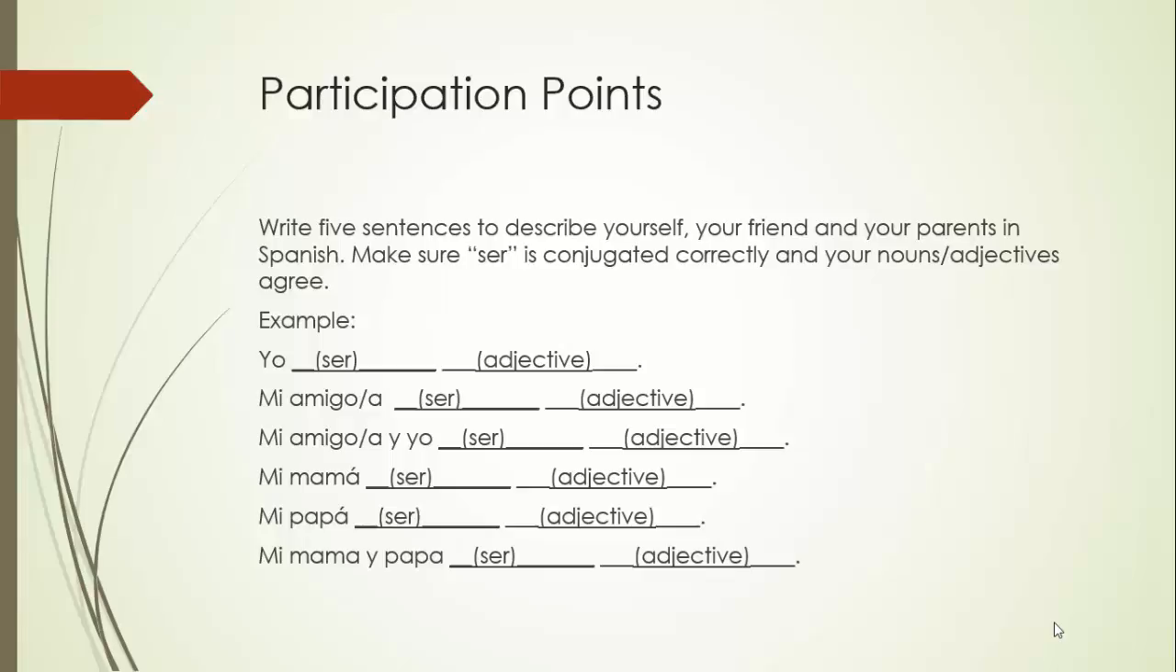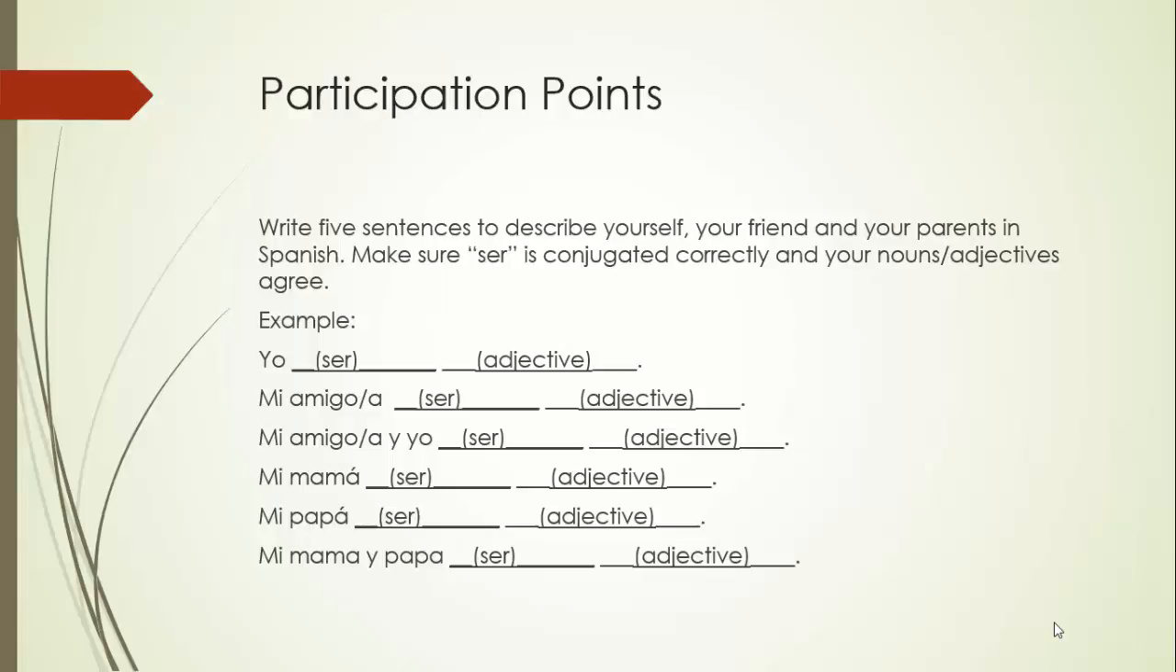So, you're going to do yourself, your amigo, friend, male friend, or amiga, female friend. You're going to do mi amigo y yo. That's my friend and I. My friend and I, that's we, right? So you're going to have to use the nosotros form. Going back a step, mi amigo, that would be a he, right? So you'll have to use the he form. Mi amiga, that would be a she, so you'd have to use the she form. Mi mamá, that's she. Mi papá, that's he. Mi mamá y papá. Mom and dad, that's they, so you'll have to use the they form.